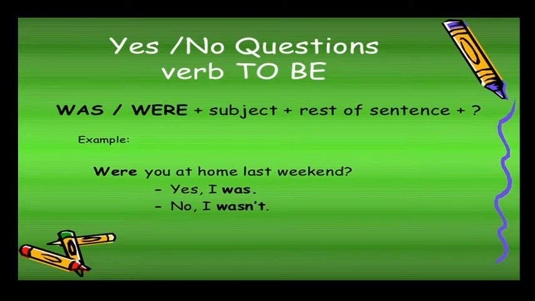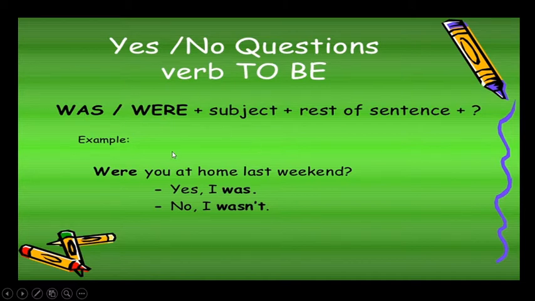If we use the be form verbs in the sentence, how do we frame the questions? Was or were plus subject plus the rest of the sentence. Were you at home last weekend? Yes, I was. No, I was not. So we are using was or were in the beginning.